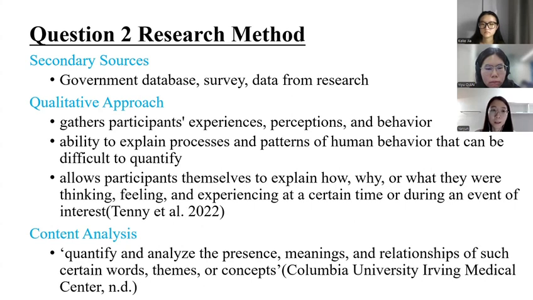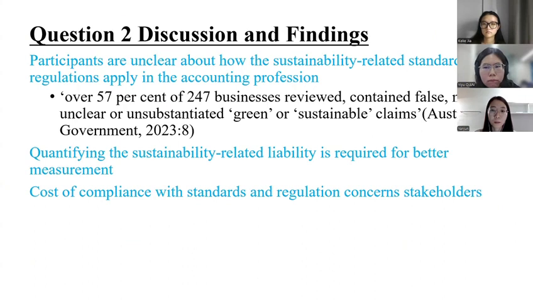Next slide, please. Through the study of our research questions, there are three main issues that exist in the sustainability-related topic of accounting standards and regulations. The data from the Australian government reveals that most business reviews contain false, misleading, unclear, or unsubstantiated green or sustainable plans.